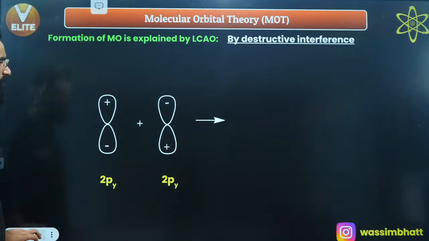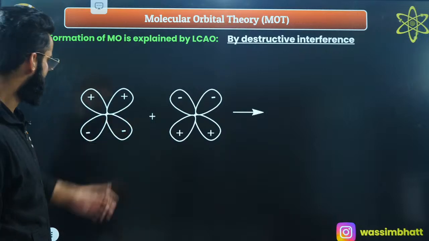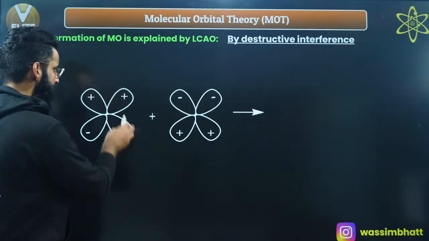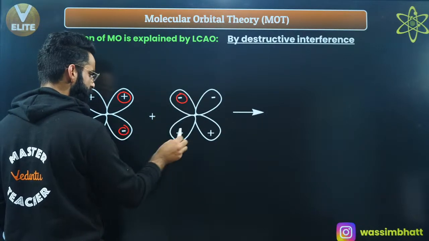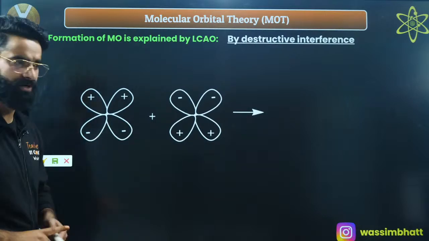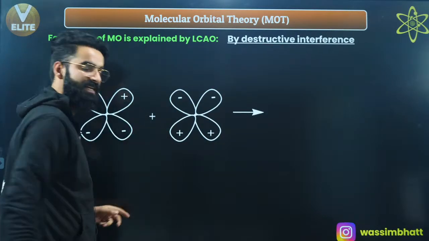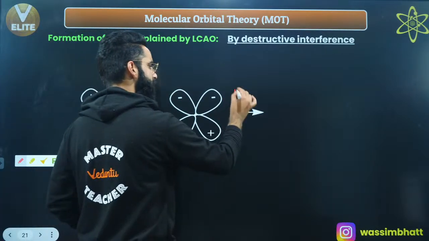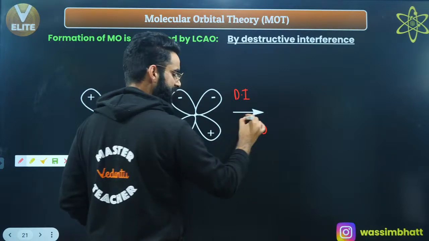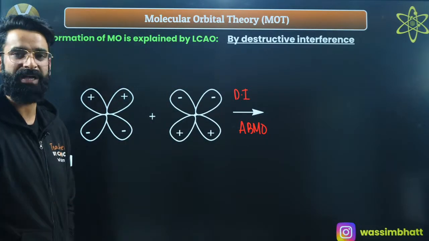Right? Let me take a few more cases. Okay. These are the two d orbitals which I've taken over here. See, first of all, positive, negative, this is positive, correct? So, by just looking at the signs, you got to know over here destructive interference is going to happen, right? Because opposite signs on the same side lead to destructive interference, and due to destructive interference, which kind of molecular orbital gets formed? It's going to be anti-bonding molecular orbitals, right? And in the anti-bonding molecular orbitals, the probability of finding the electron gets decreased by how much amount? 2 times psi b, right?